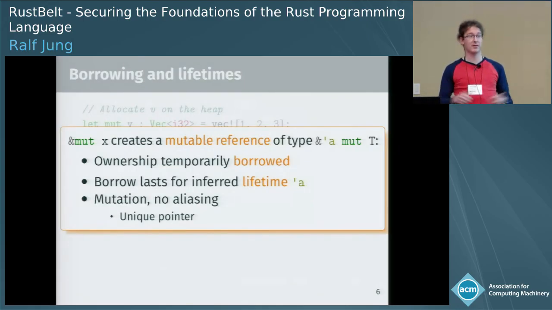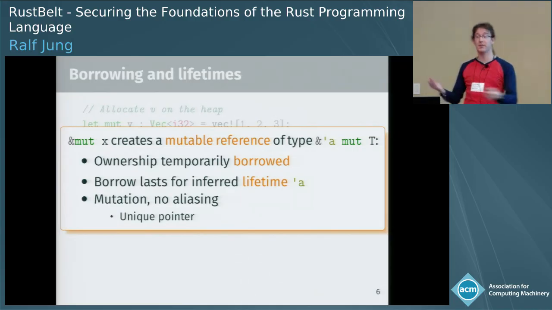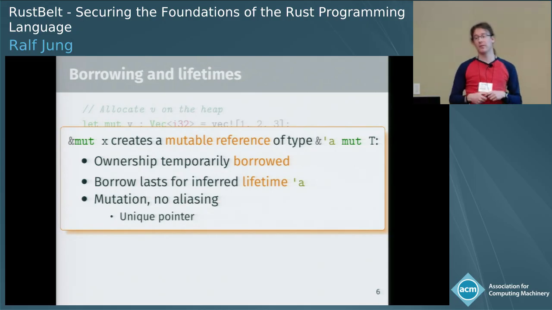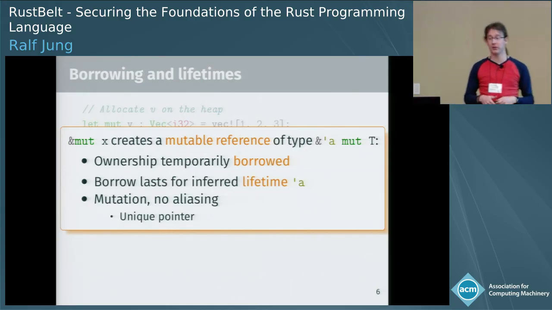So ampersand mut x is a way to create a mutable reference to some data. Implicitly, there's a lifetime here, which is inferred by the compiler. Mutable references do allow mutation, and hence not allow any aliasing, so mutable references are always unique pointers.